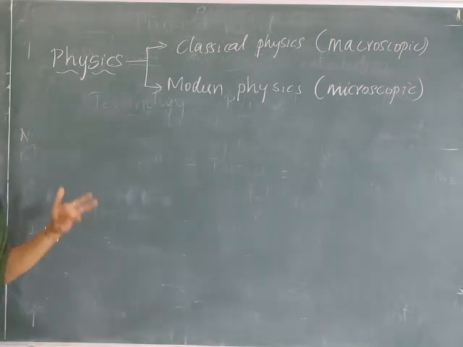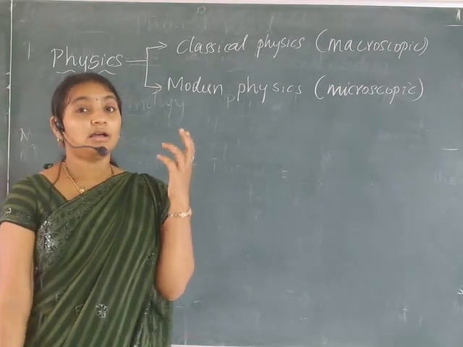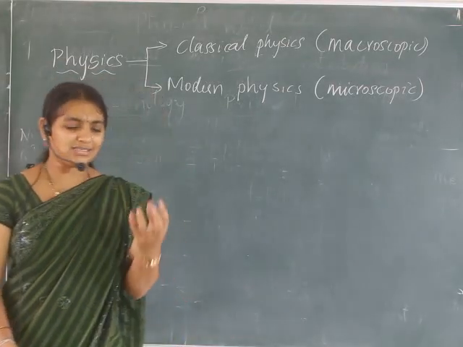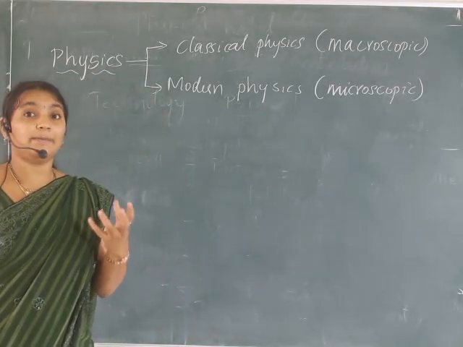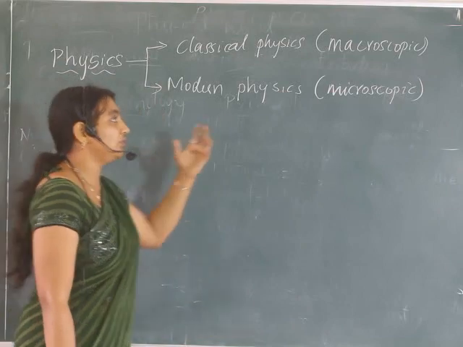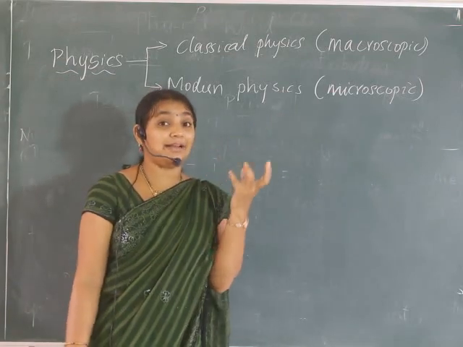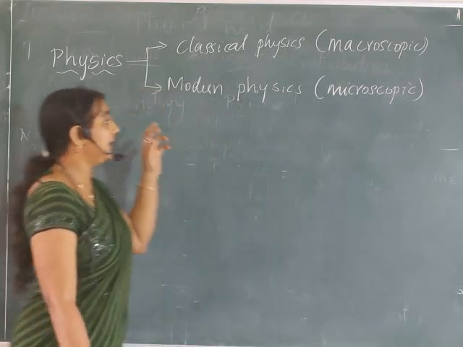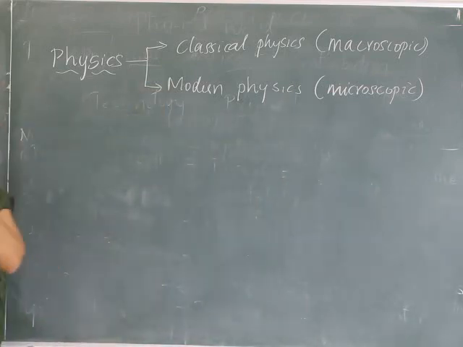Microscopic things are of size 10 to the power minus 6 or less than that.